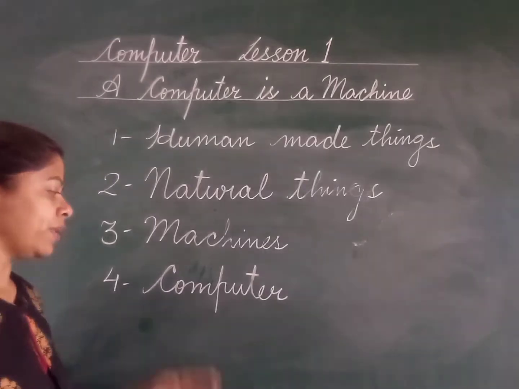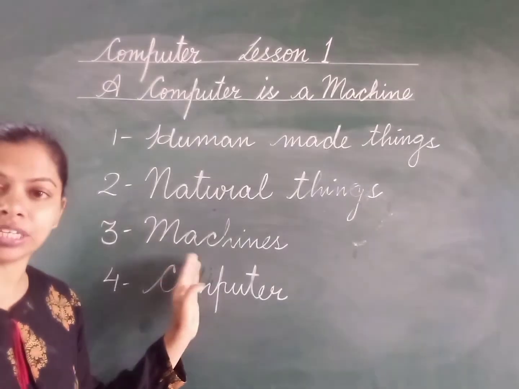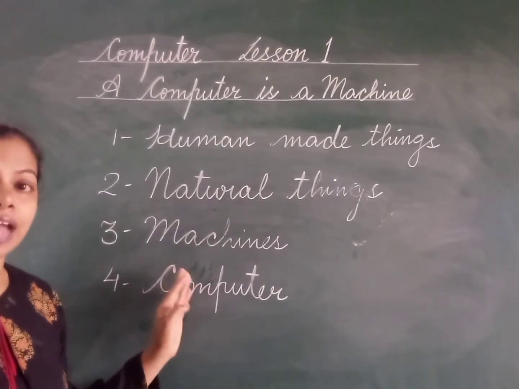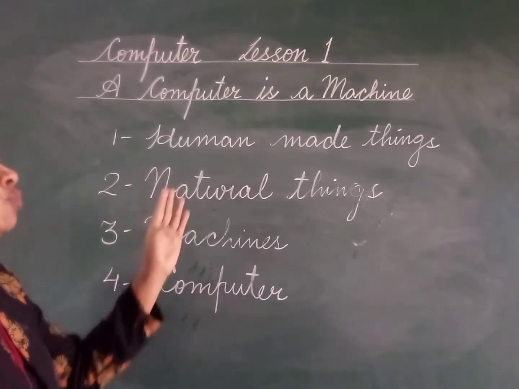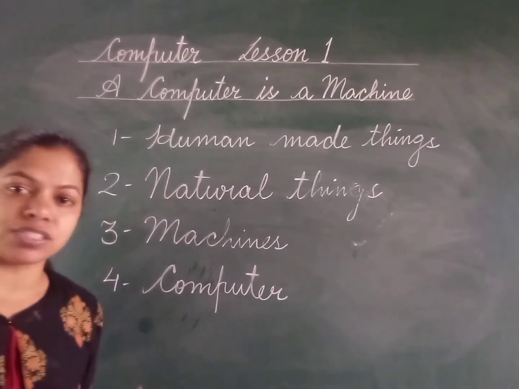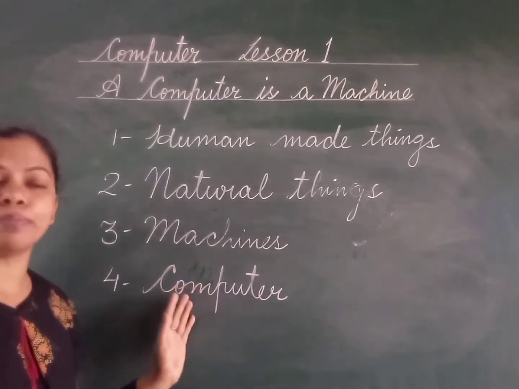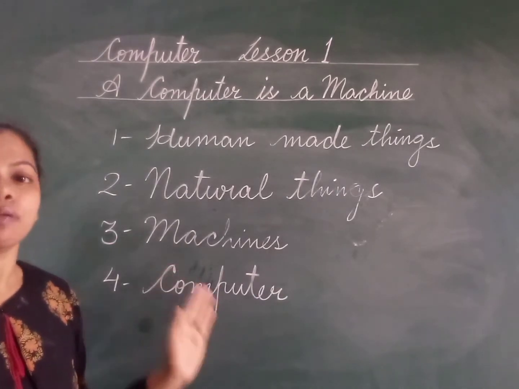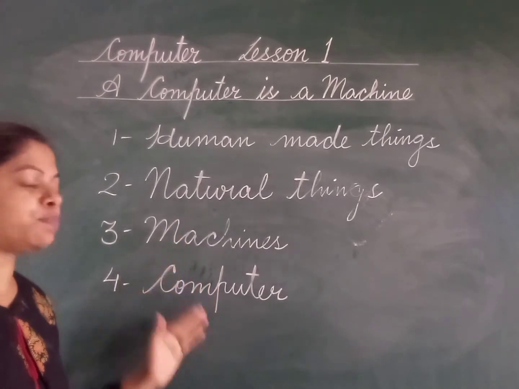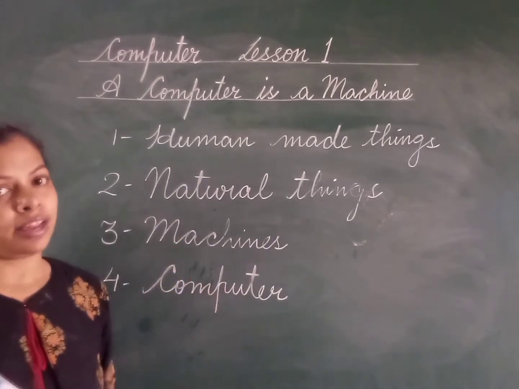Computer is a machine and computer is a human made thing, because nature has not made computer. We have made the computer. Children, all these points you will study in this lesson.